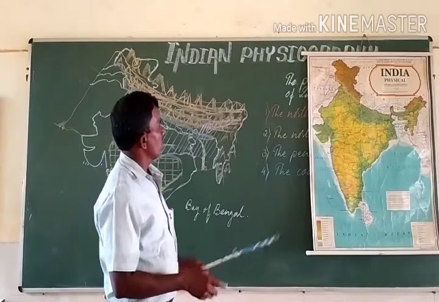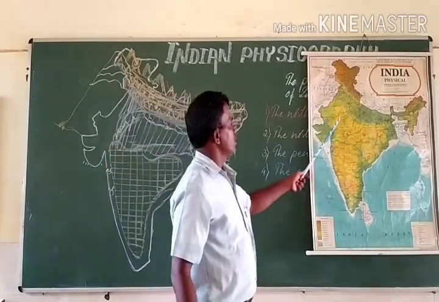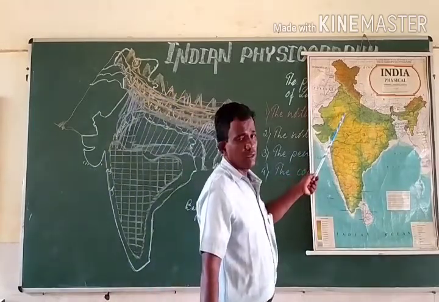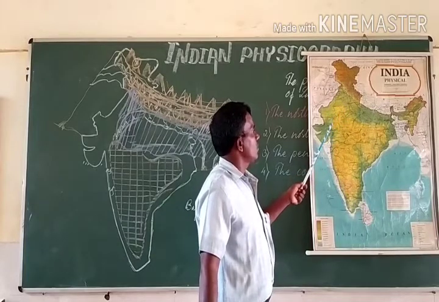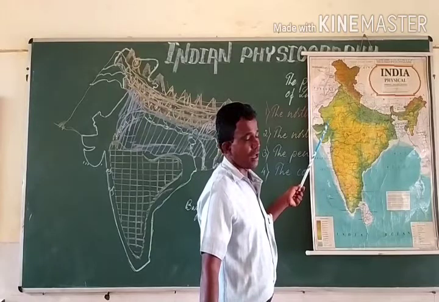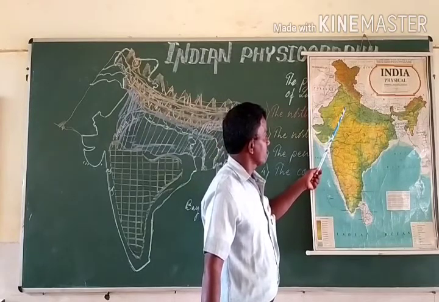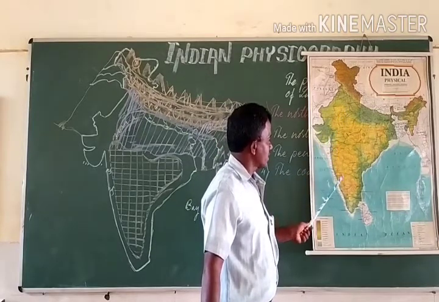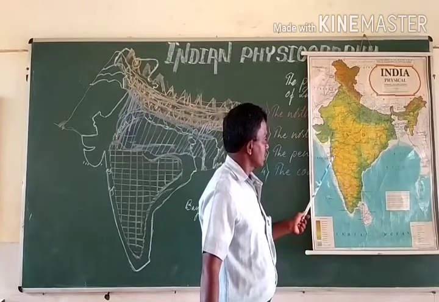The peninsular plateau of our country is surrounded by the Aravalli mountains on the northwest, which are in Rajasthan, and the Western Ghats on the west.